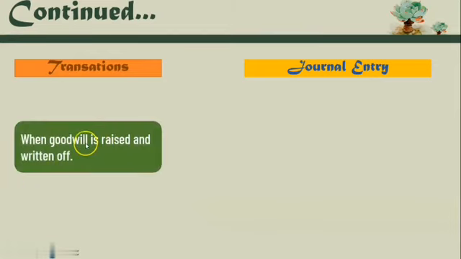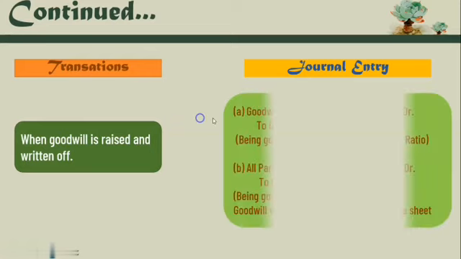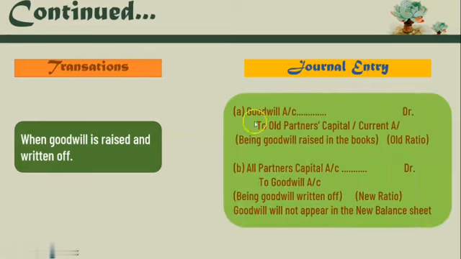Now see the second case under the valuation method, when goodwill is raised and written off. It means the partners are just going to show the amount of the goodwill and then it is distributed among all the partners. This is called when goodwill is raised and written off. See the journal entry. First, goodwill account debit to old partners' capital or current account, being goodwill raised in the books as per the old ratio.